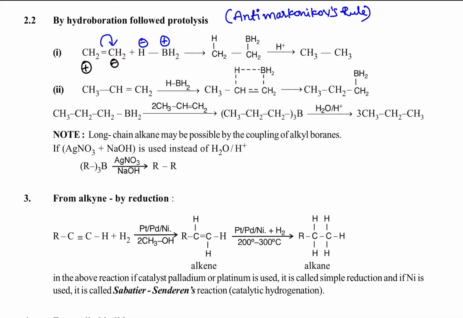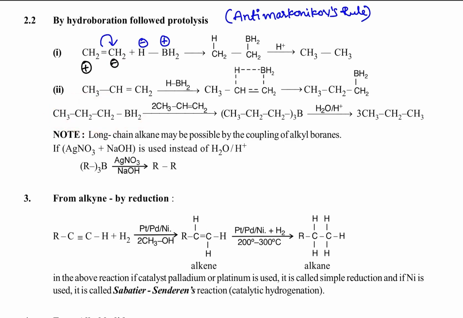So here, protonolysis follows. What will happen? It undergoes dissociation and we get the alkane. Instead of that, hydroboration takes place continuously. It is an unsymmetrical alkene, and when this unsymmetrical alkene undergoes hydroboration, there is a transition state, and after that transition state it undergoes dissociation and gives this alkyl boron complex. So this one you got.